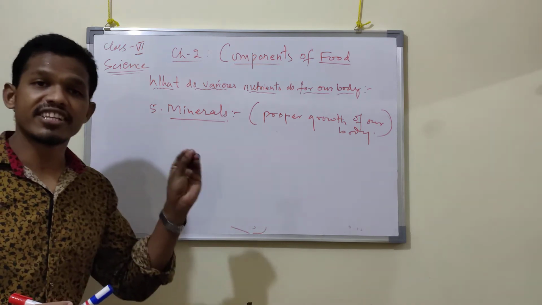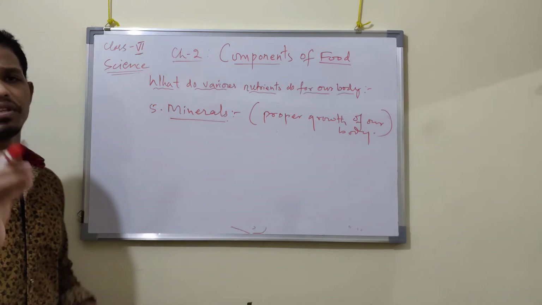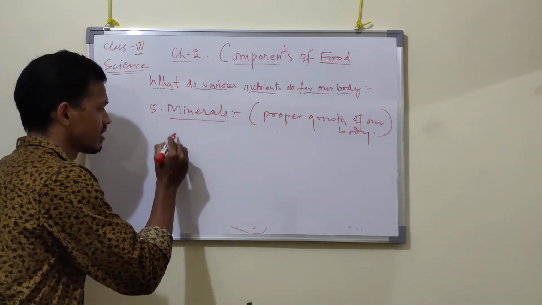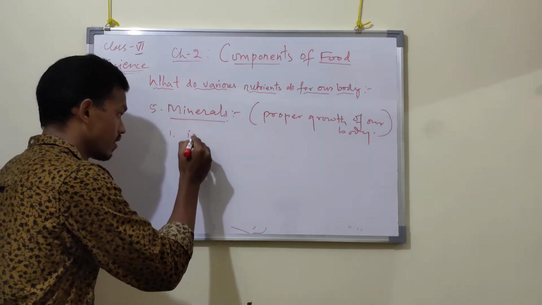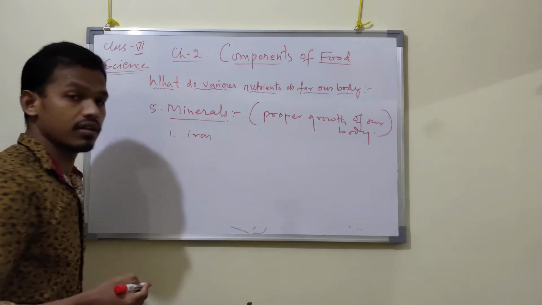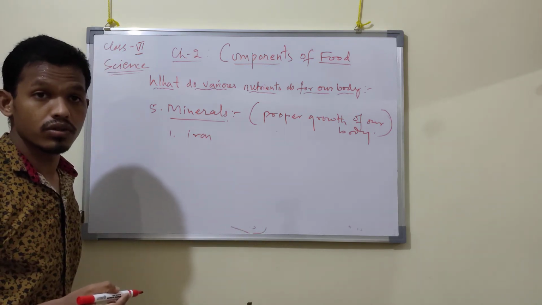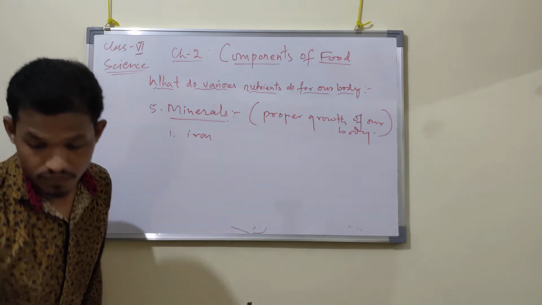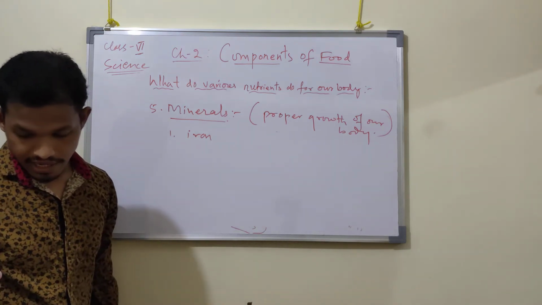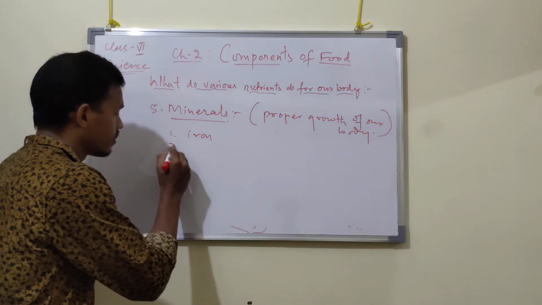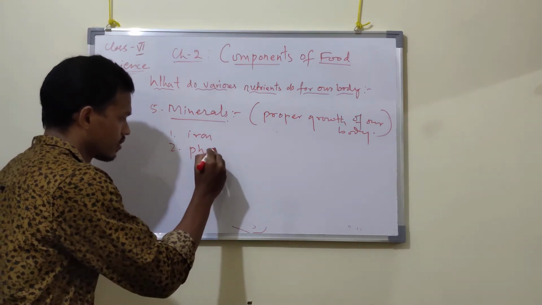Each mineral is essential. What are those minerals? First one is iron. Iron is a mineral. What are the sources of iron?